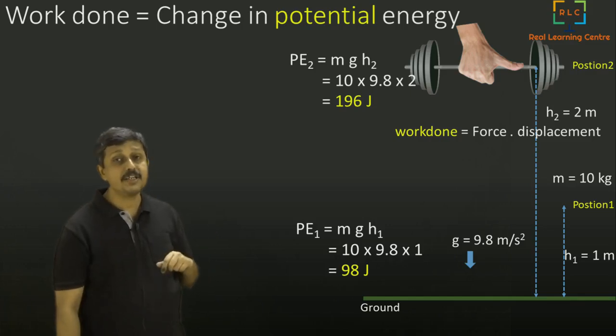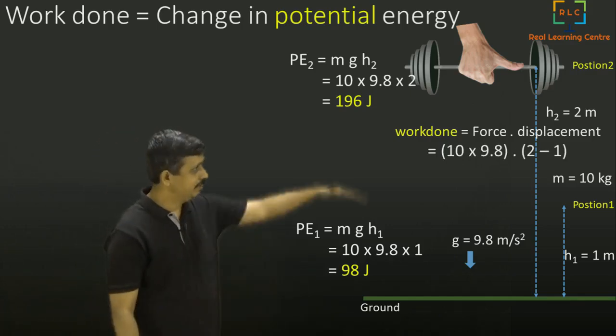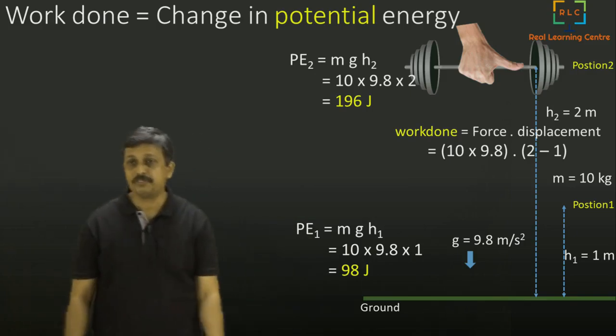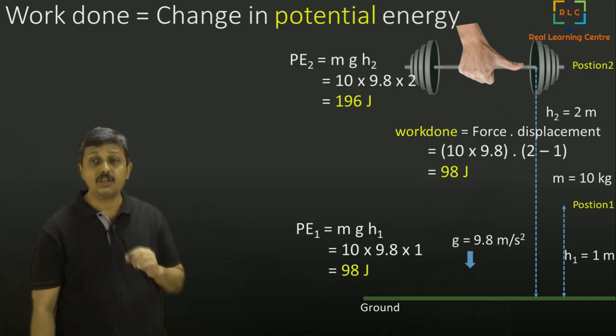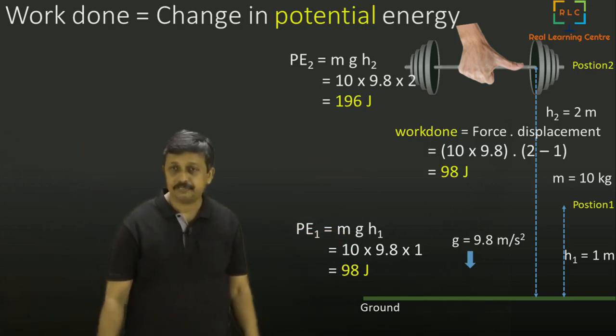And then displacement is basically 2 minus 1. So in total we moved 1 meter. So we get basically 98 joules. 98 joules of work done in moving from here to there.